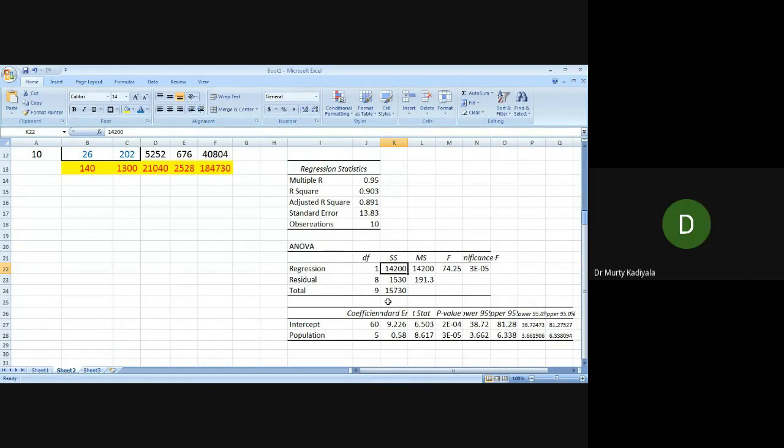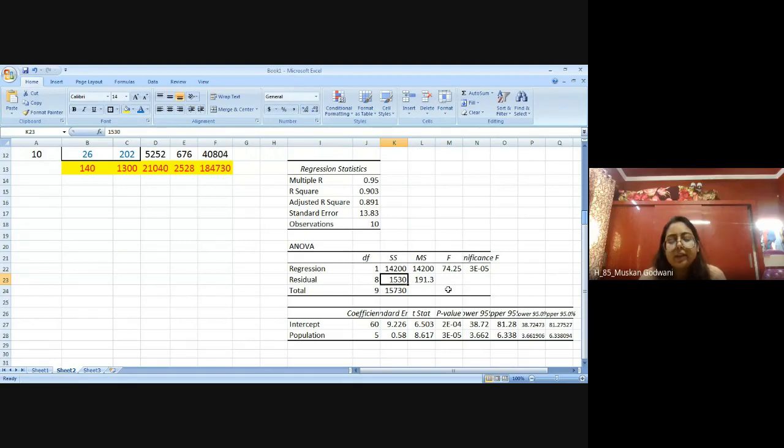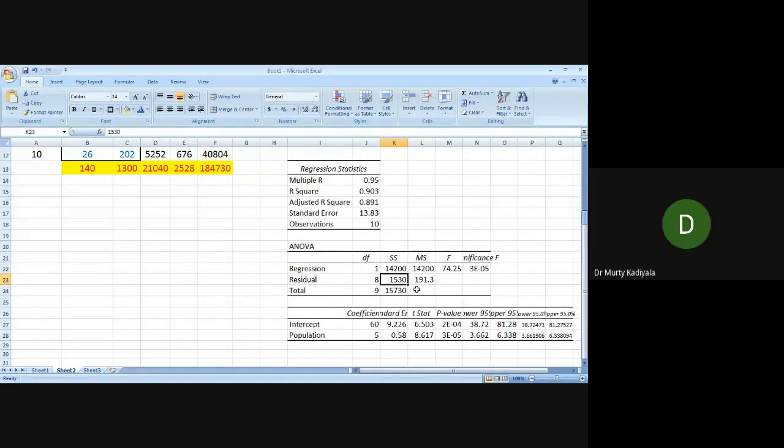Fourteen thousand two hundred. Same value? Yes, sir. Residual, the alternative name is error. What is the error sum of squares? 1530. Same value. And total is 15,730. This is also correct? Yes.